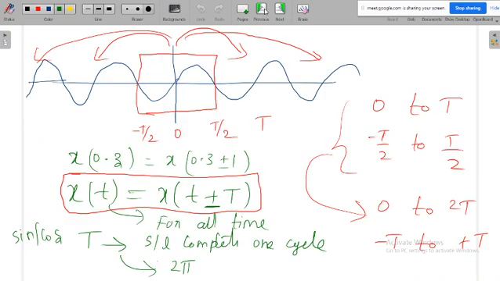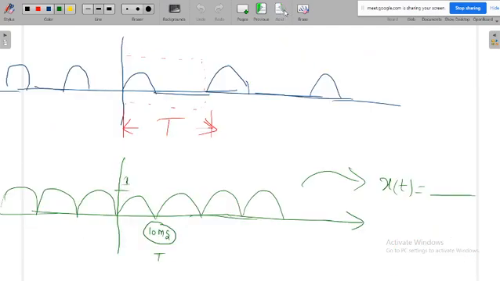generally the sinusoidal signal will get repeated after 2 pi, because after one cycle it is getting repeated. Whereas if you see this signal, it is getting repeated on every pi, because once you go from peak to peak, you make an angle of pi. Again peak to peak pi, that means this signal is getting repeated over pi, not 2 pi. So you just try to write the mathematical equation for this waveform. Okay, with this we'll stop.